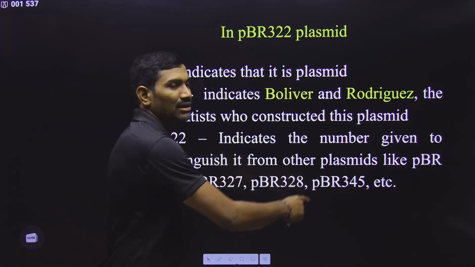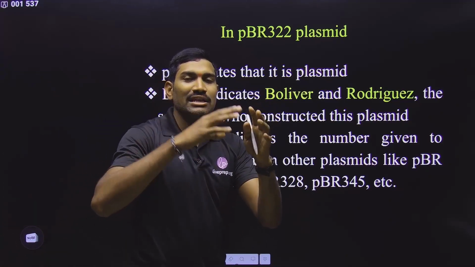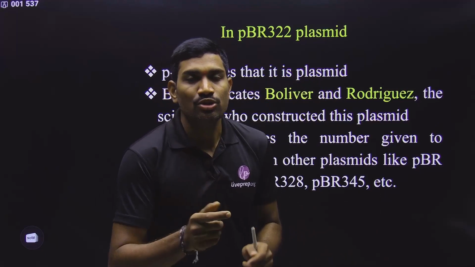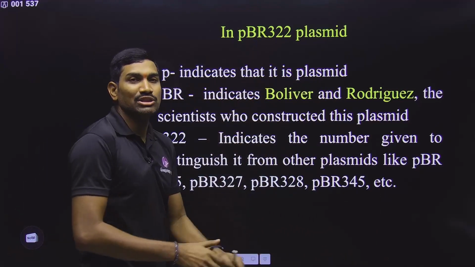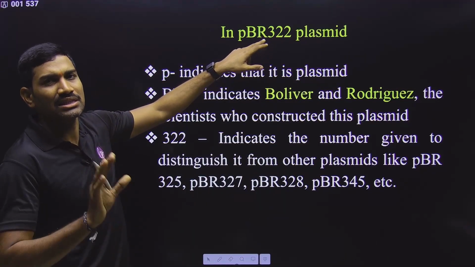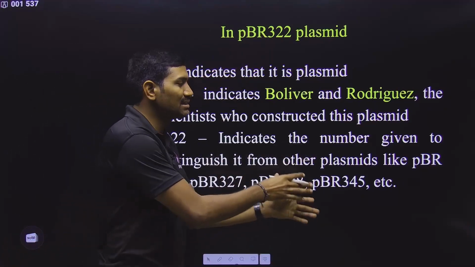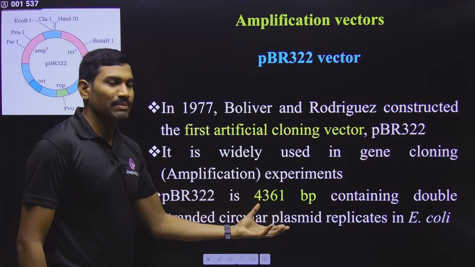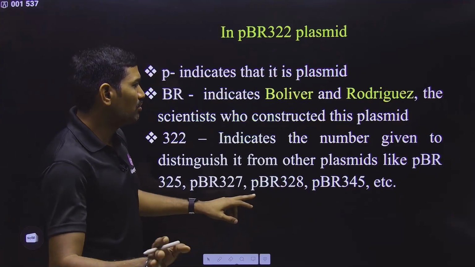All these are pBR only, but they are having different names because in the DNA structure of these particular molecules, the nucleotide sequence is slightly different. So how can we distinguish these plasmids from one another? By giving various numbers. So 322 is just a number that was given to distinguish this from the other plasmids that were developed in the same laboratory. Is it clear? Actually in this particular plasmid total 4361 base pairs are present, but this information you don't need to remember.